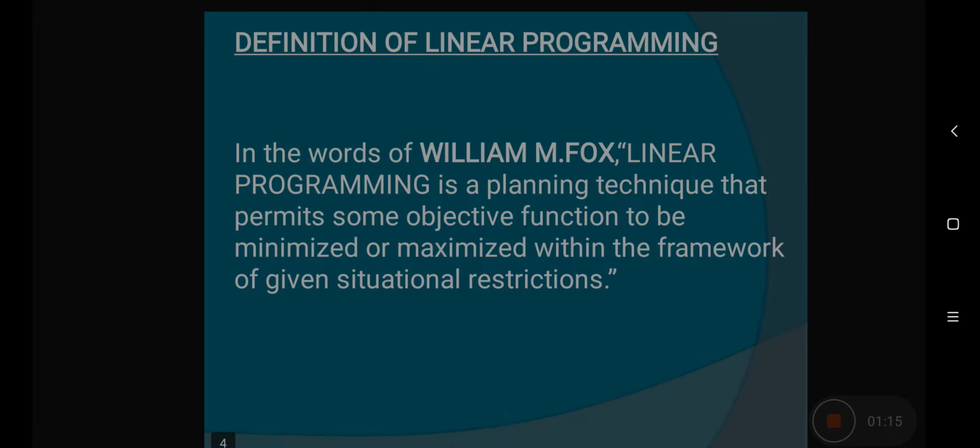Now, according to the definition given by William M. Fox, linear programming is a planning technique that permits some objective function to be minimized or maximized within the framework of given situational restrictions. So in the practical questions also you will be given one objective function, that will be the objective of the question, and keeping into consideration various constraints you will have to maximize or minimize that objective function.